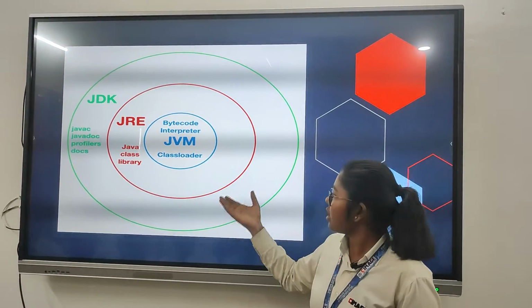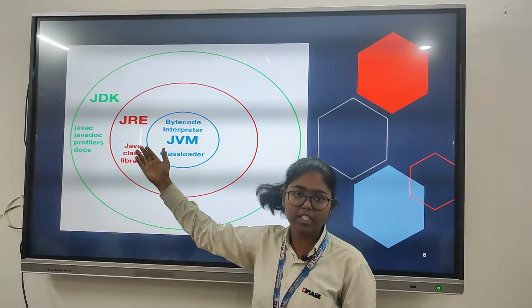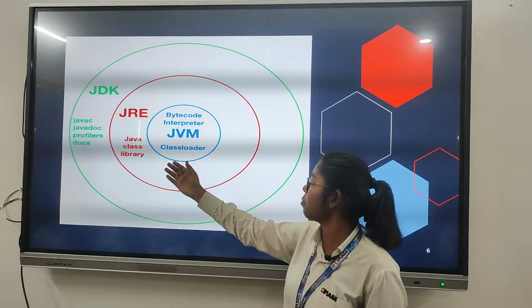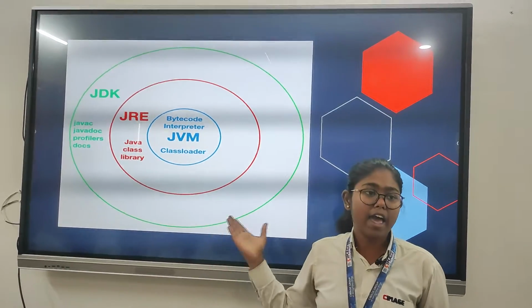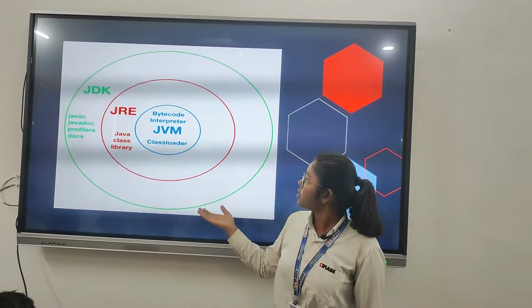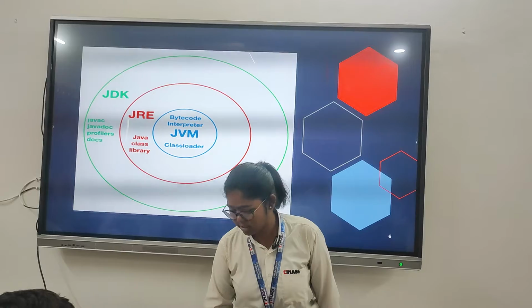This is JVM, JRE, and JDK. JDK stands for Java Development Kit, JRE stands for Java Runtime Environment, and JVM stands for Java Virtual Machine, and this helps Java to become an independent language which does not rely on the operating system.